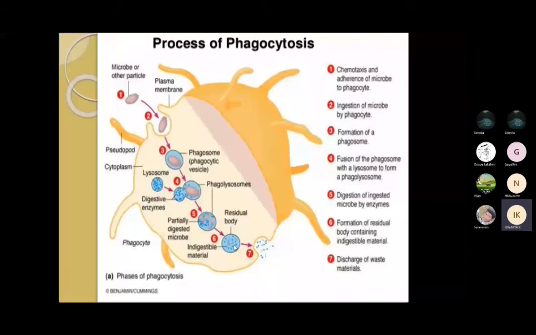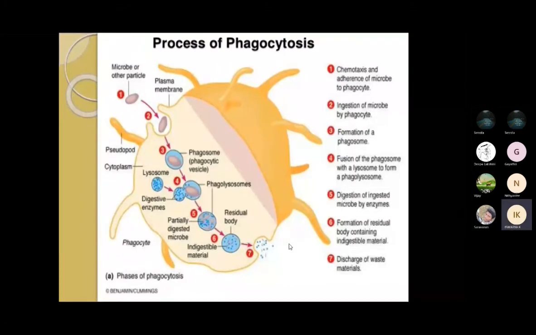After the sixth stage of the process, it will release or discharge the waste materials. Whatever waste material is present in the residual body or phagocytic vesicle, it will release that entire waste material from the cell.